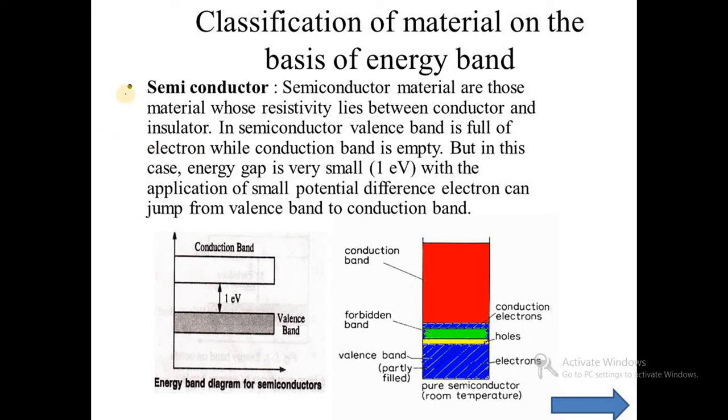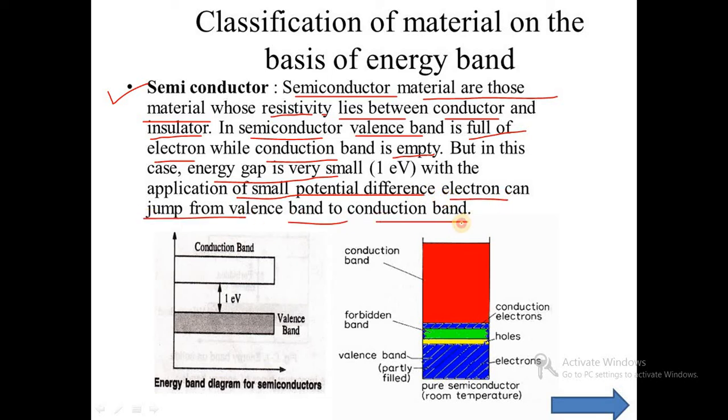Then next, that is semiconductor. What is a semiconductor? Semiconductor materials are those materials whose resistivity lies between conductor and insulator. That is, semiconductors lie in between conductors and insulators. In a semiconductor, the valence band is full of electrons while the conduction band is empty, but in this case the energy gap is very small. With the application of a small potential difference, electrons can jump from the valence band to the conduction band.